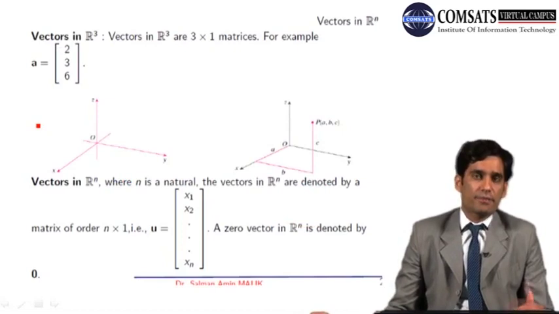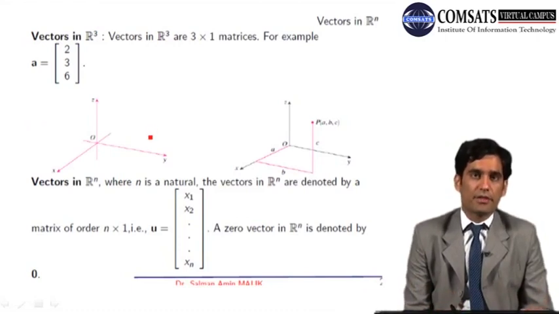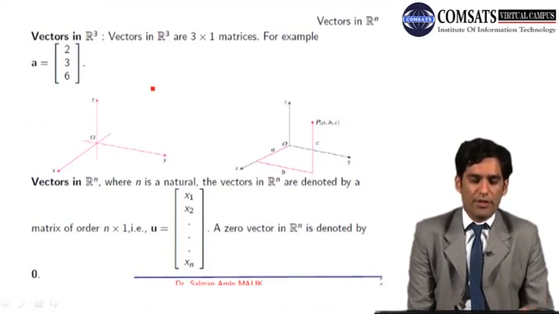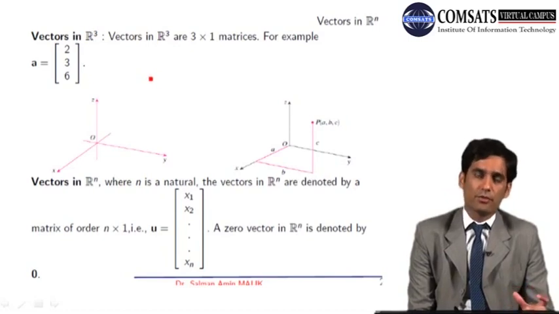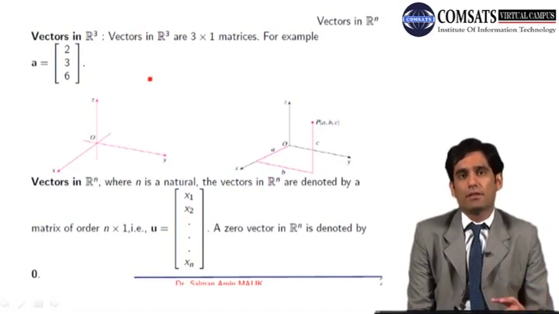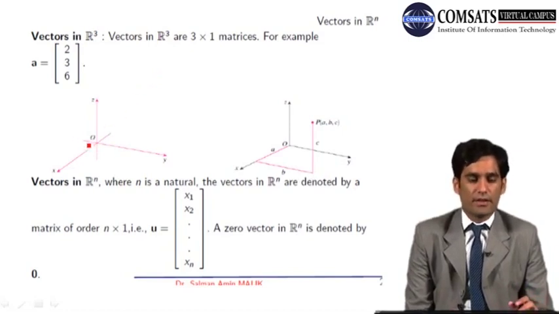Now let's generalize the concept to R3. So any vector in R3 could be a matrix having 3 rows and 1 column. That will be a column matrix having 3 rows, and that will be in R3. R3 is a 3-dimensional space, as in the slides.